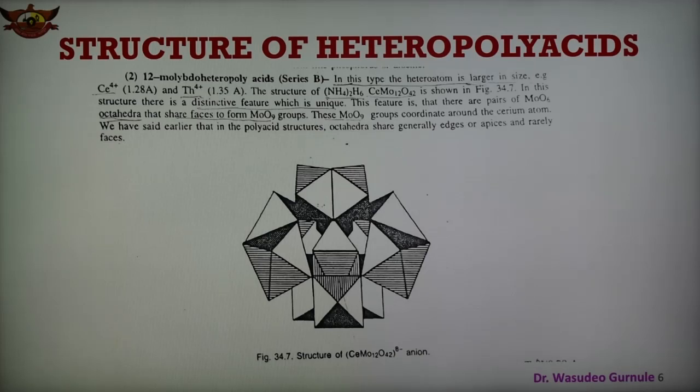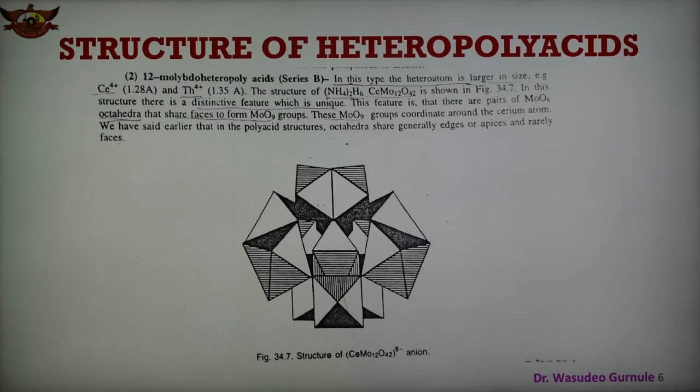The unique feature is that there are pairs of MoO6 octahedra that share the faces to form the Mo2O9 groups.